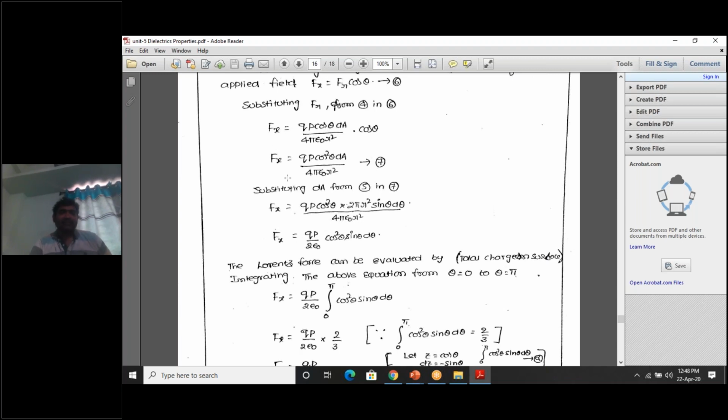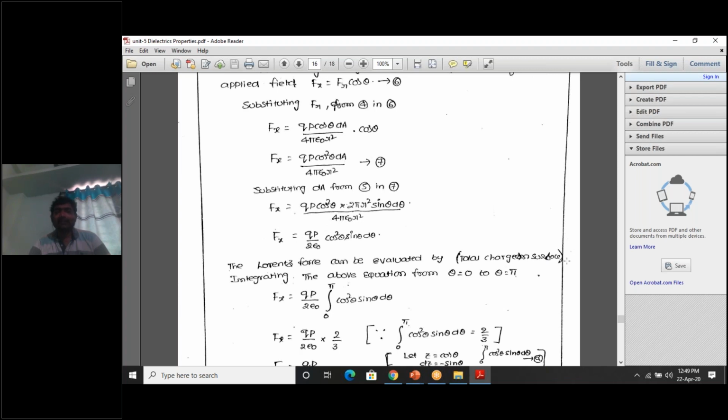Right. So Fx is equal to Qp cos theta into dA divided by cos theta. Its value Fr is this one: Qp cos theta into dA by 4 pi epsilon naught R square is the value of Fr, into cos theta. So cos theta into cos theta is cos square theta. So Fx is equal to Qp cos square theta divided by 4 pi epsilon naught R square into dA.